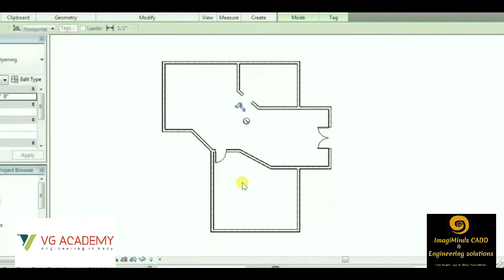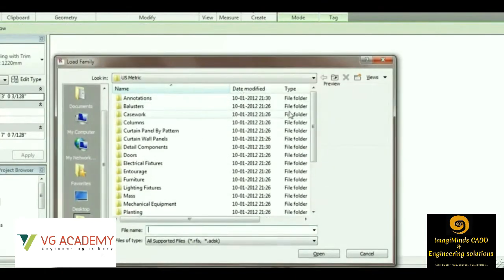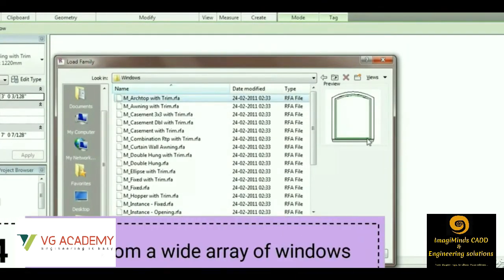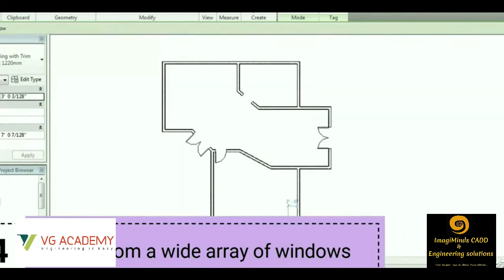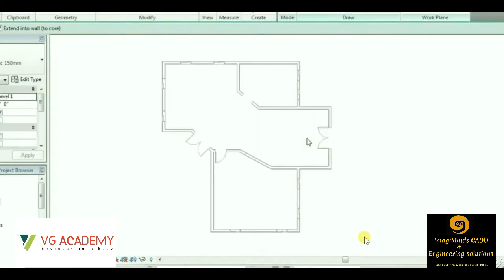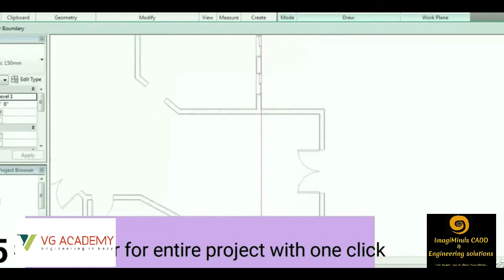So guys, the main concept of showing you this Revit architecture after AutoCAD is why we won't be using AutoCAD 3D, and we will be using Revit architecture for better 3D realistic images, or for proper realistic image generation. Because it reduces a lot of time. You can see guys, right? Because you are selecting the window, you are placing the window options. If you want to do any type of modifications, you can do that.